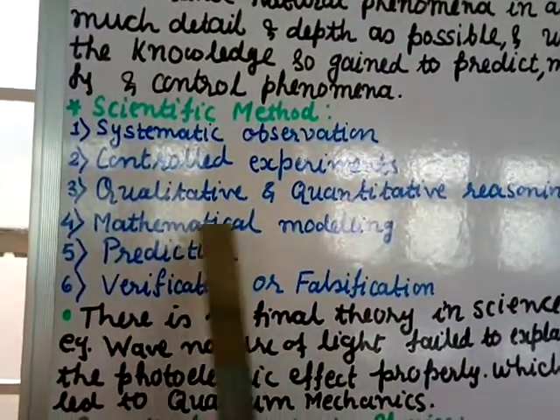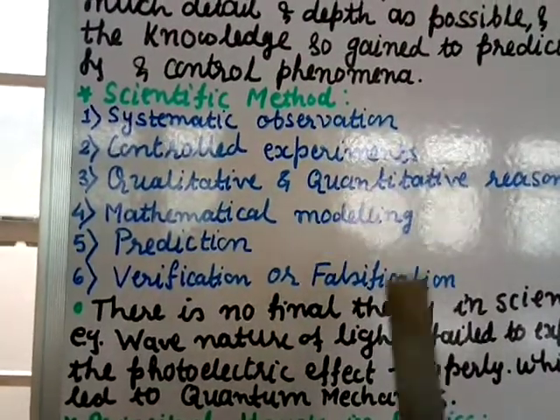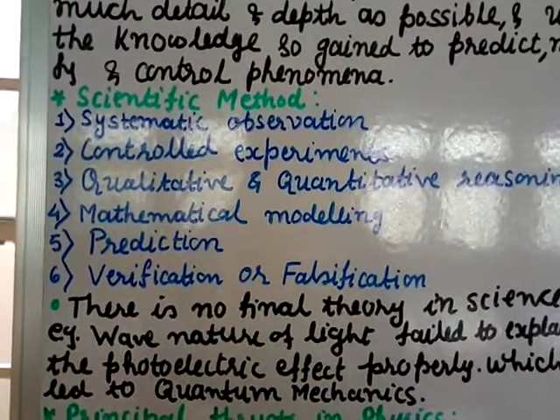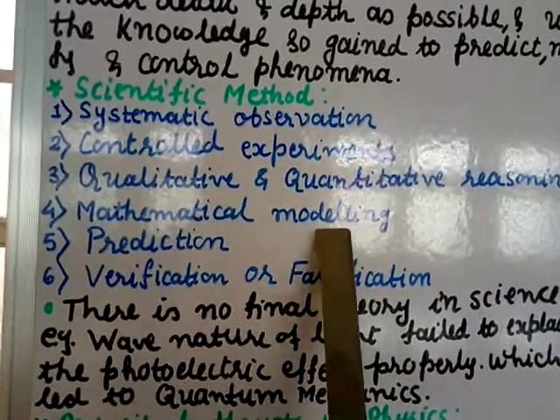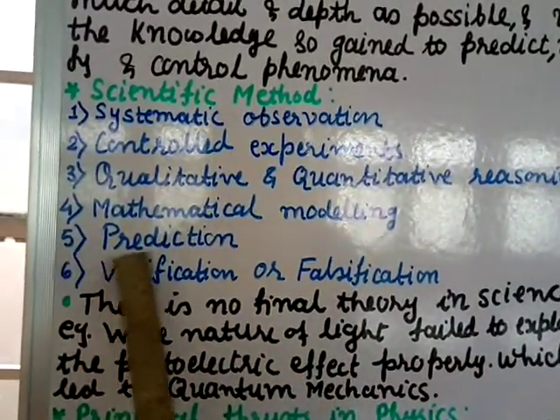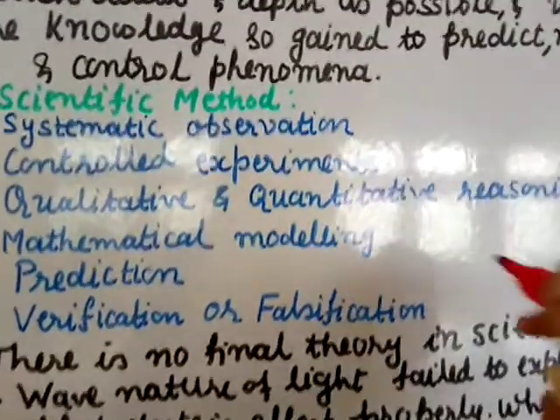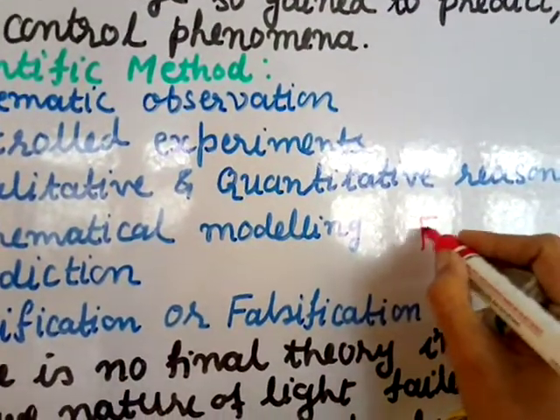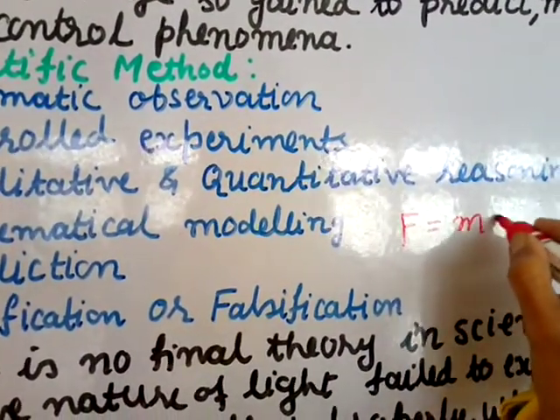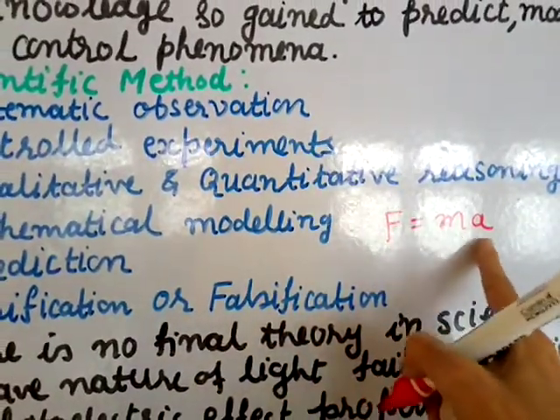The 4th step is mathematical modeling. In this we have to form a mathematical formula. And using this mathematical formula, the next step is prediction. Let us take one example. I will take a known formula, F = m × a. Force, mass, acceleration, right?